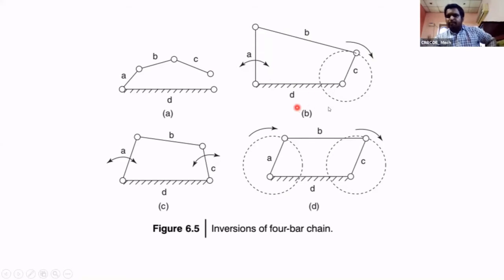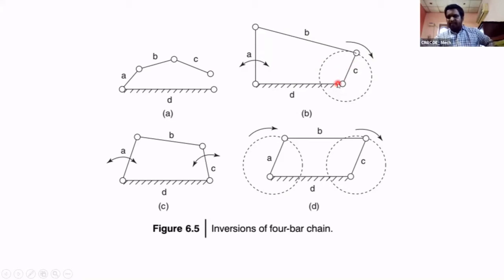Here one link can rotate about a fixed point. If the largest plus smallest is less than or equal to the sum of the remaining two links, then the smallest link can rotate about a fixed point.